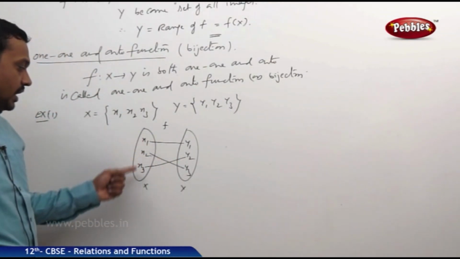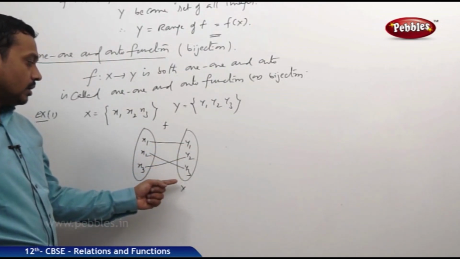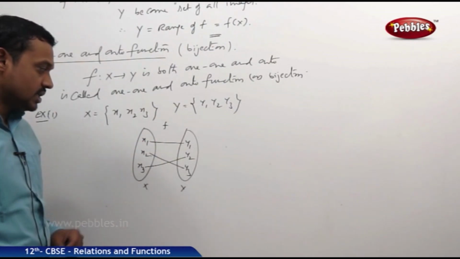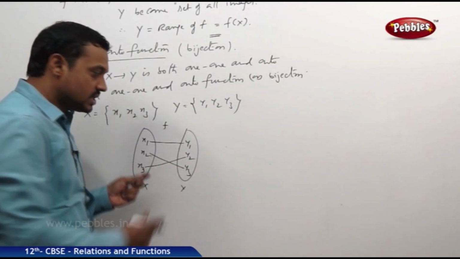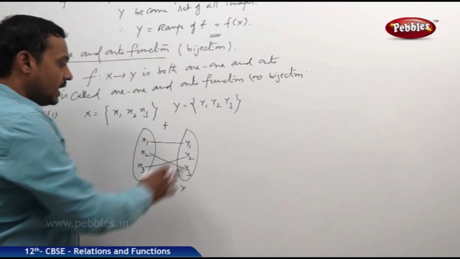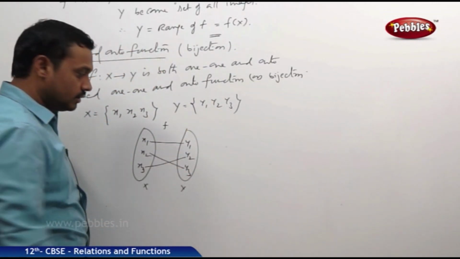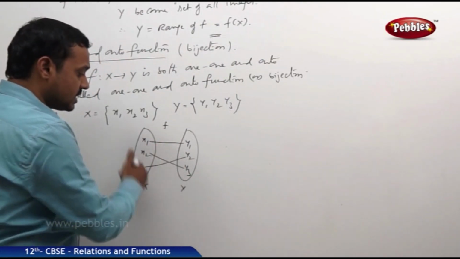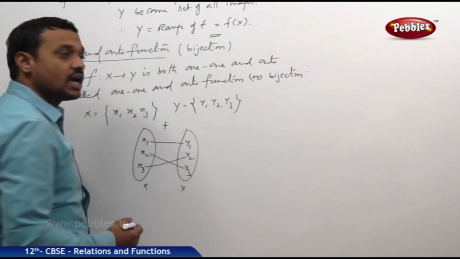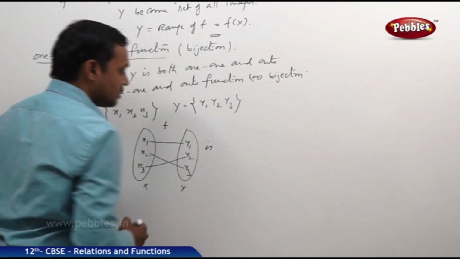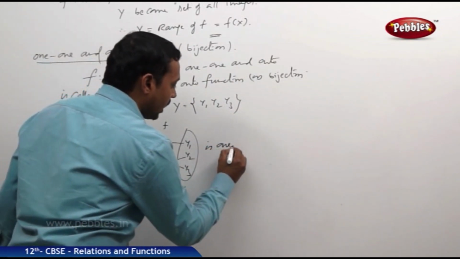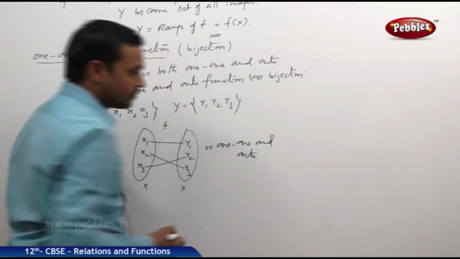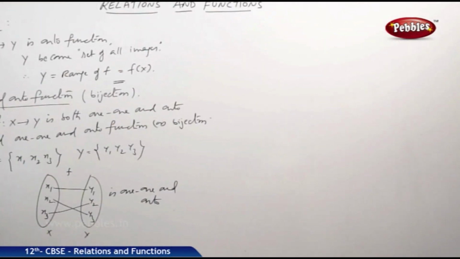Now all the elements in x map with all the elements of y, and no two elements have the same images, so clearly it is a one-one function. Every element in the set y has at least one, of course only one, pre-image in the set x, so this is an onto function. Hence this function is one-one and onto. It is a one-one onto function or bijection.